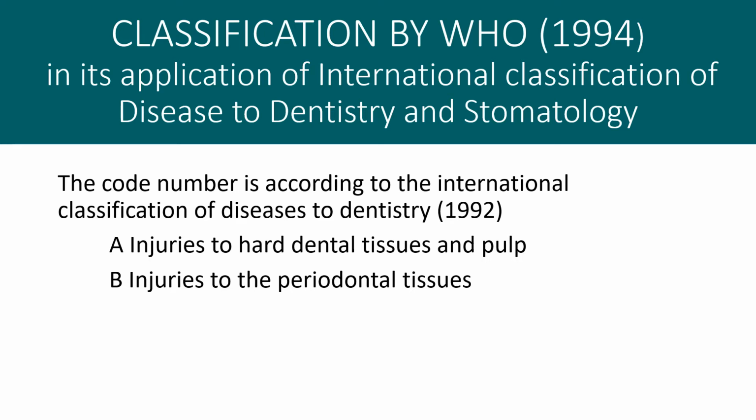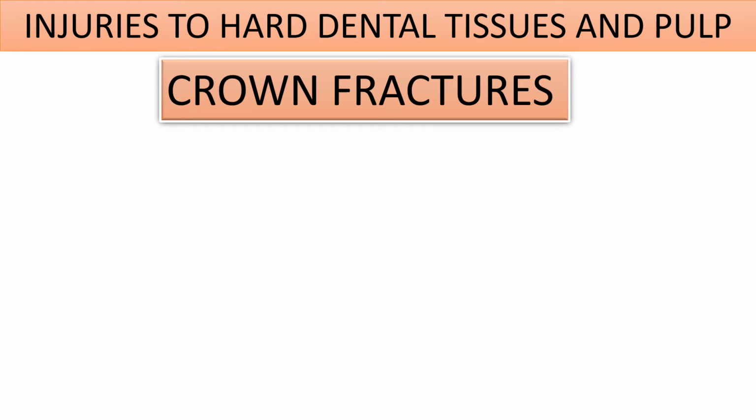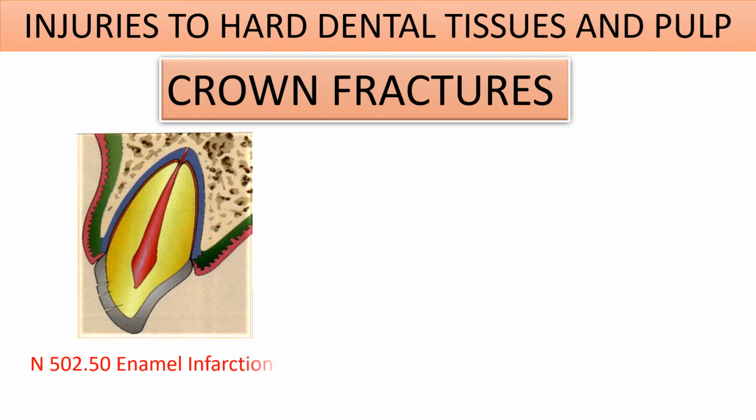We will discuss only two parts of the classification: A. Injuries to dental hard tissues and pulp, and B. Injuries to the periodontal tissues. Injuries to hard dental tissues and pulp. First, the crown fractures. In this, the first one is, according to the code,